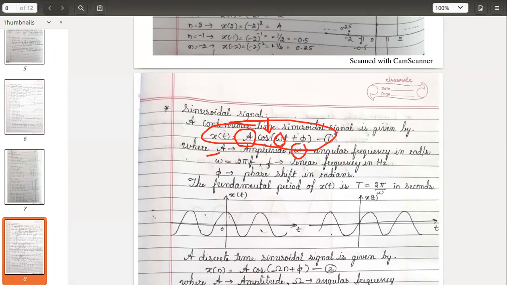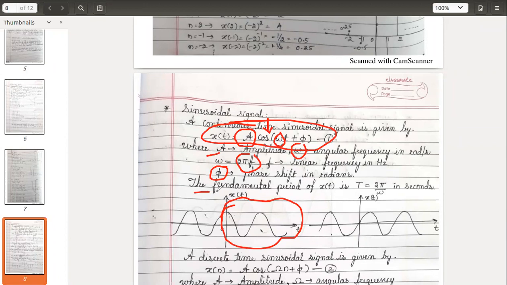You know the unit of angular frequency, it's radians per second, and it is given by 2 pi f. F is the linear frequency in hertz, and phi is the phase shift in radians, what phase angle these signals are having. So that is the phase shift.